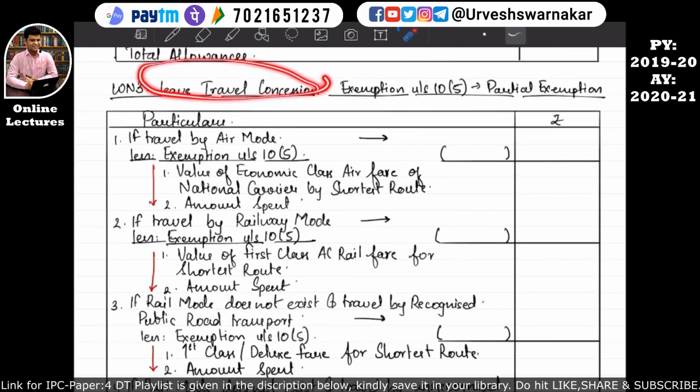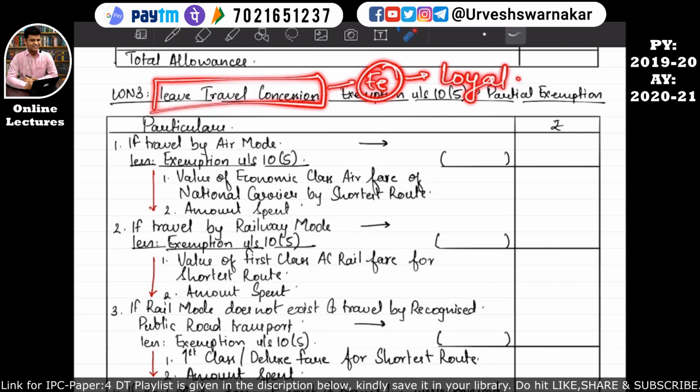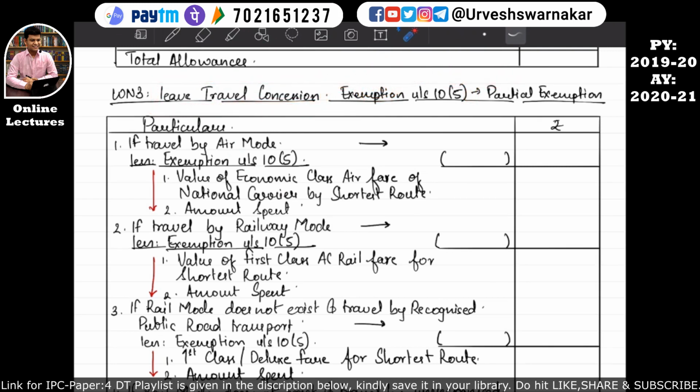I know this is quite tricky and it is quite complicated also. So let's revise this working note number 3 now. Leave travel concession. You all might be thinking why such companies are giving leave travel concession. Many MNCs have started this culture to pamper their employees so that the employees stay very loyal to them. So that's why this leave travel concession and all such other benefits are given to the employee by the employer. So do not get irritated.